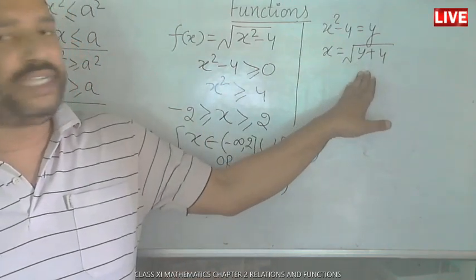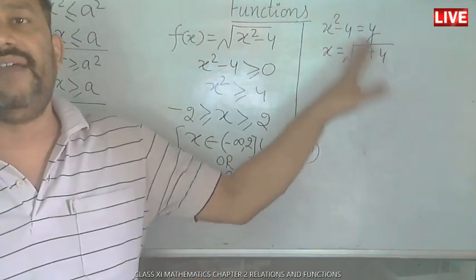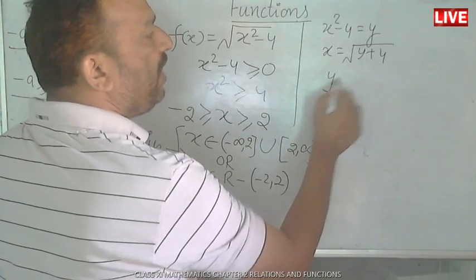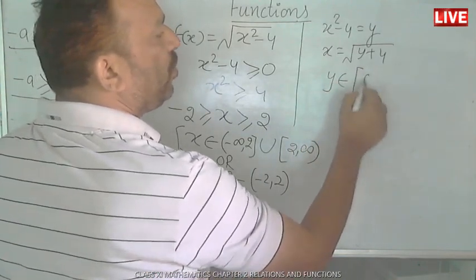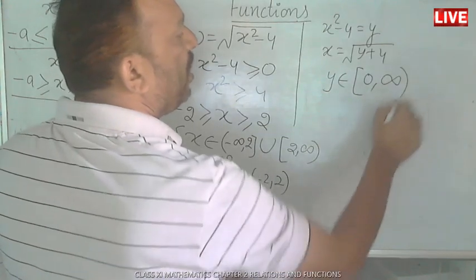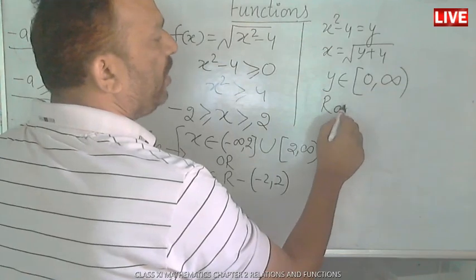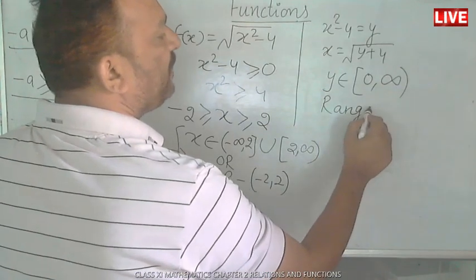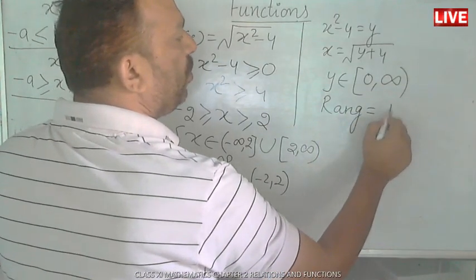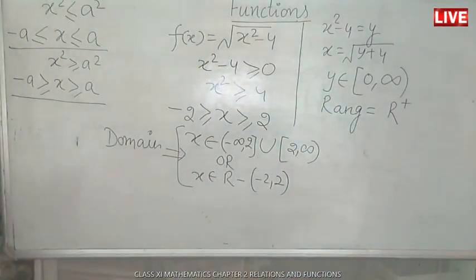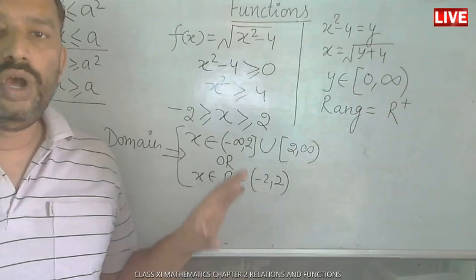So for positive values of y, x is defined everywhere. It means y belongs to 0 to infinity, or you can say all real positive. So the range of this function will be 0 to infinity, or you can say positive real numbers. This is related to function.